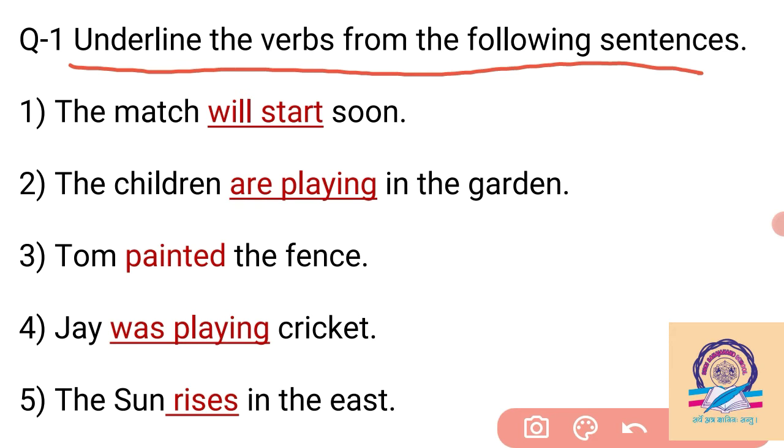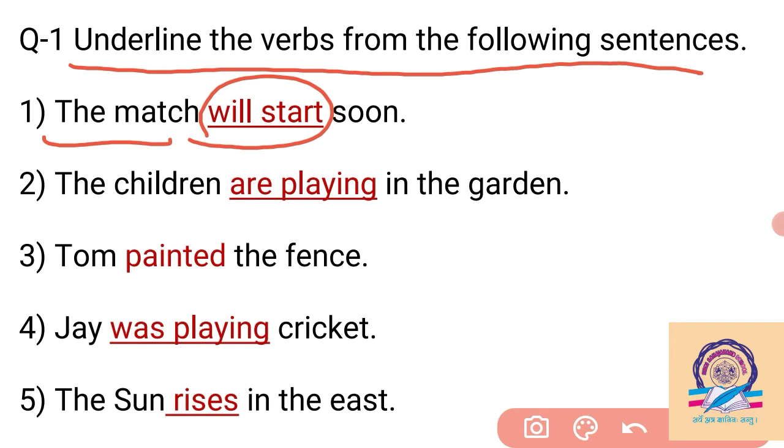And we know that the position of the verb is second here. The sentence begins with the subject and the second position is the verb. So in our first sentence we can say that "the match" is the subject, but "will start" becomes the verb here. So with the helping verb we have to use the verb. So "will start" becomes the verb.